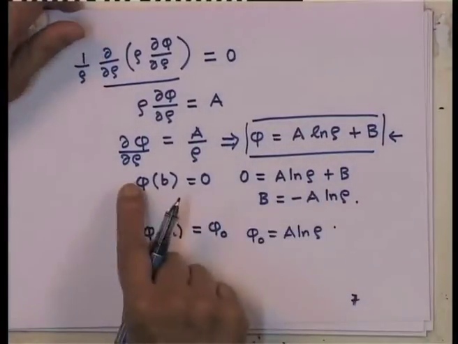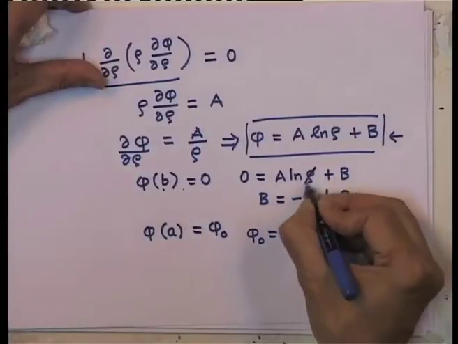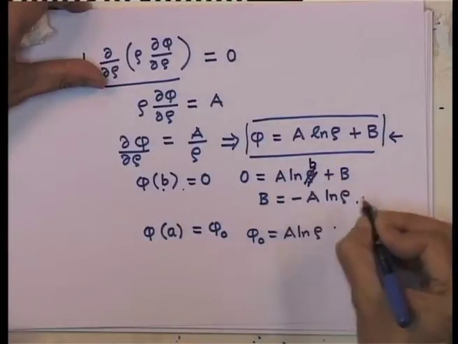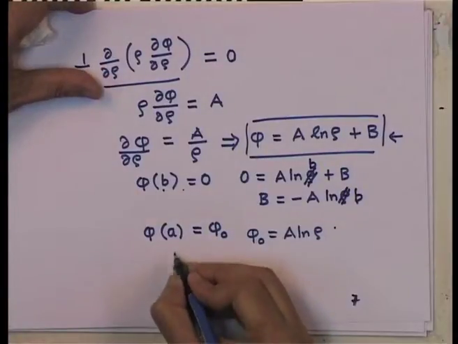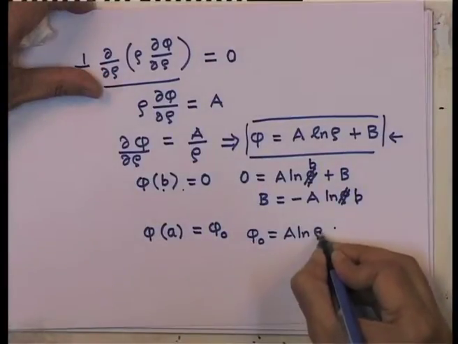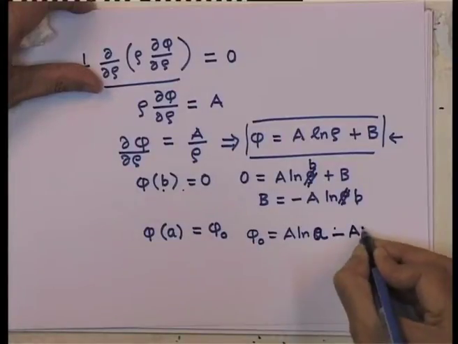What I should have done is, since phi at b is 0, I should have written it as a log b. So, it is a log b, and here my phi 0 is a log a plus b, which is minus a log b.